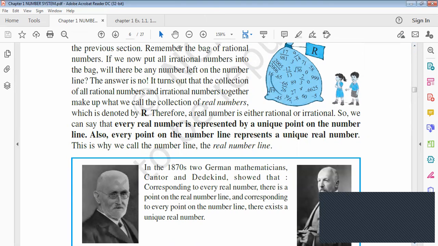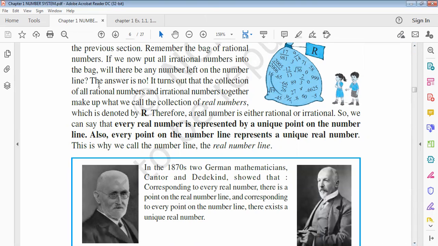you have to remember that the irrational numbers and rational numbers all lie on the real number line, and the collection of irrational numbers and rational numbers is denoted by real numbers, which is denoted by the capital R. So at the last we conclude that every real number is represented by a unique point on the number line, and also every point on the number line represents a unique real number.